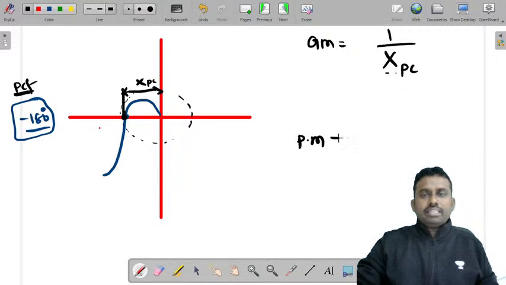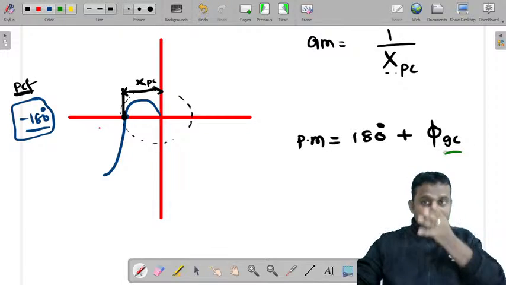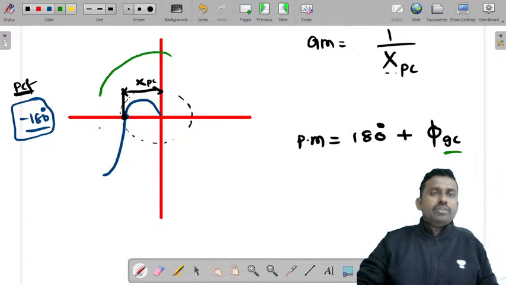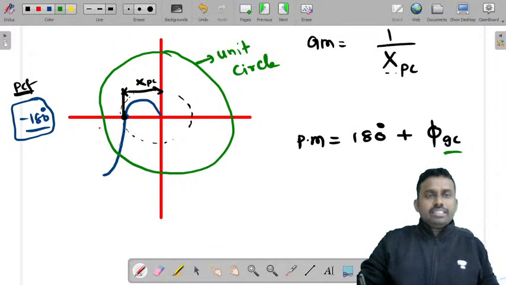How do you find phase margin? It is 180 degrees plus phi_gc. Phi_gc is, as I told you yesterday, the phase angle at gain crossover frequency. What is gain crossover frequency? It is the frequency at which the magnitude is unity. So let us say this is the unit circle in the graph that you have taken. This unit circle will intersect this polar plot at a point.